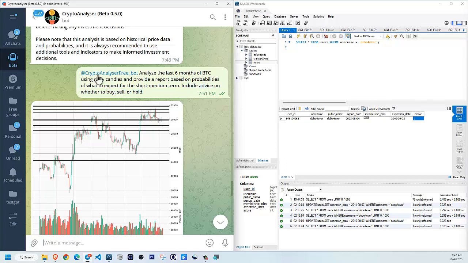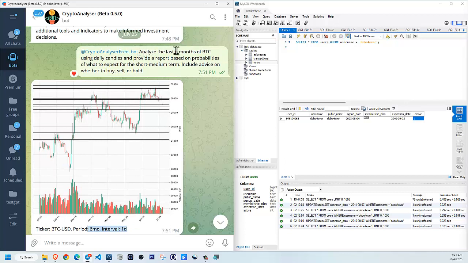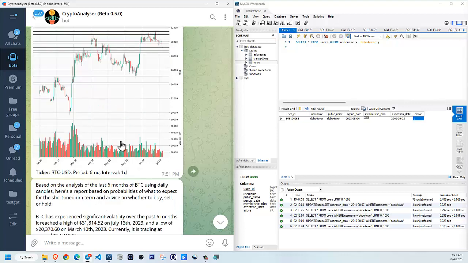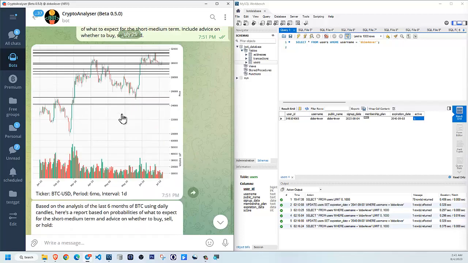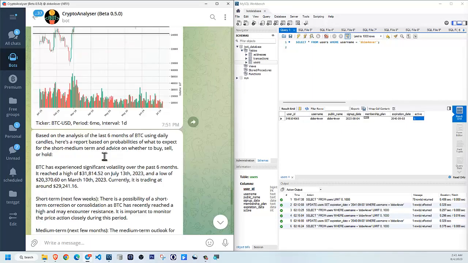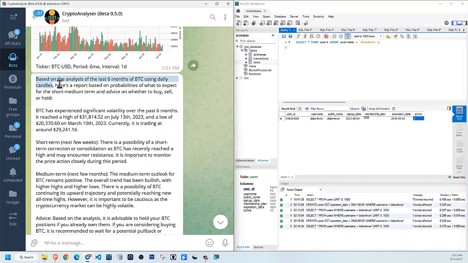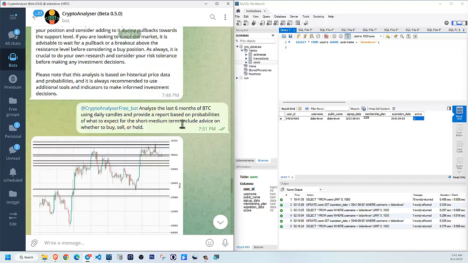And so the crypto analyzer will fetch real-time price history for the last 6 months of Bitcoin using the interval of the 1-day candles, exactly as I asked it to do. I said the last 6 months of BTC using daily candles. So it will fetch the data exactly as I asked, and then it will provide me with the visual chart with some horizontal key levels, and then it will also provide a text explanation of whatever I asked here.